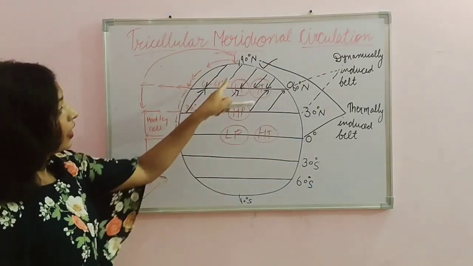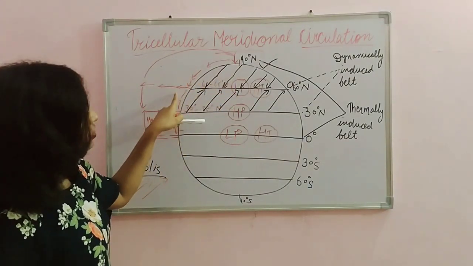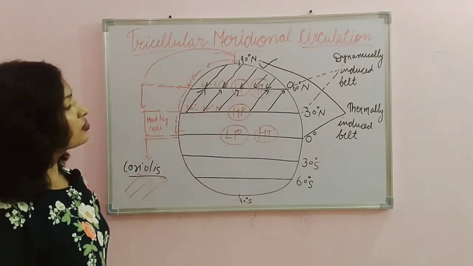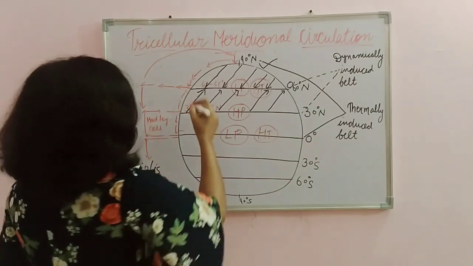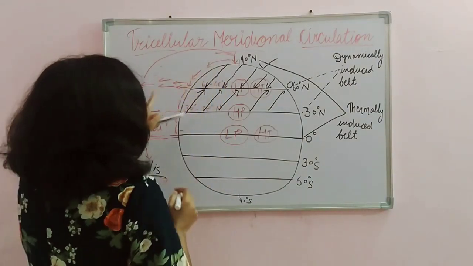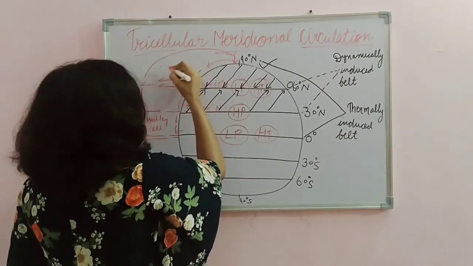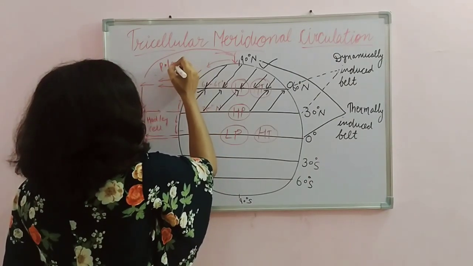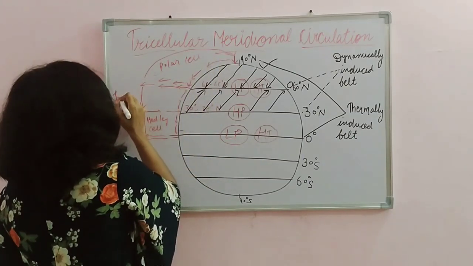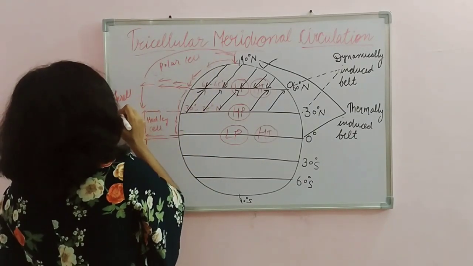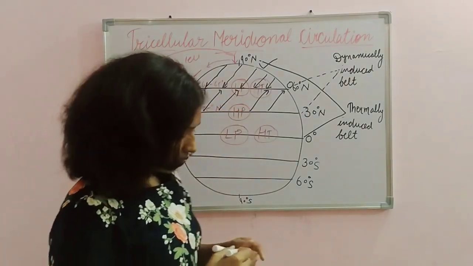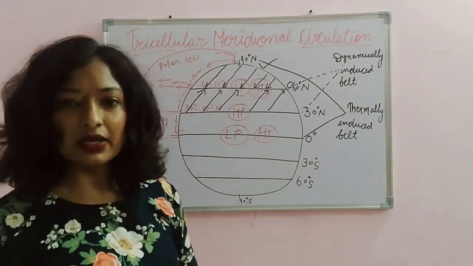Again it is reinforcing this region to be a low pressure zone, so again this will continue. Here what is developing is called the polar cell, and this region is called the Ferrel cell. This region is also highly prone to temperate cyclones.